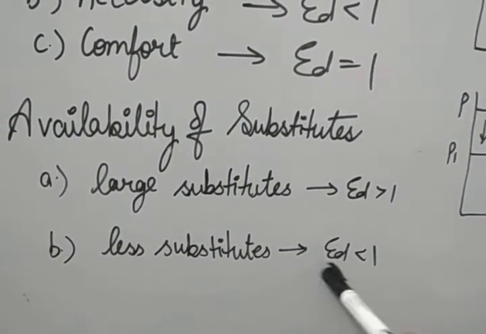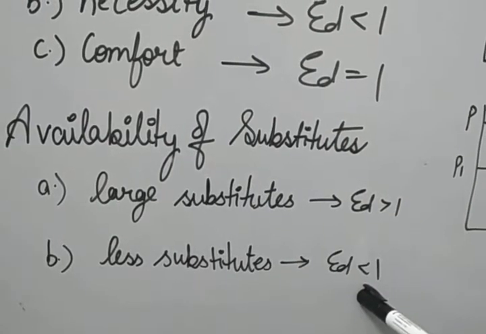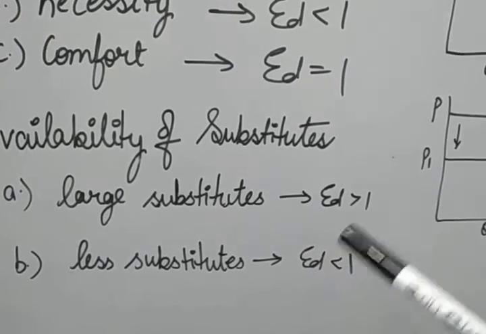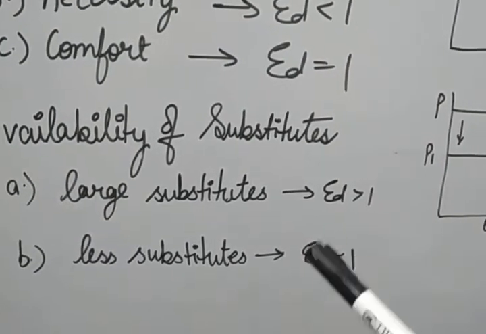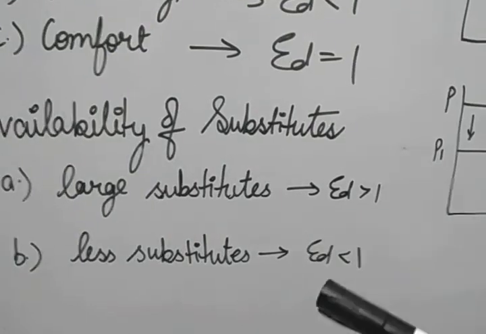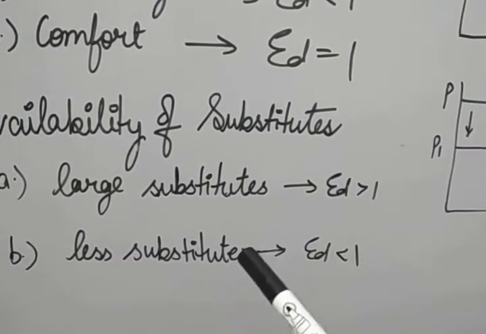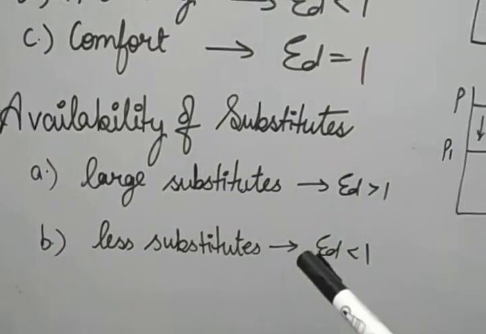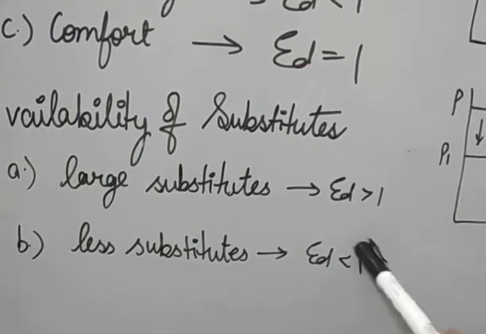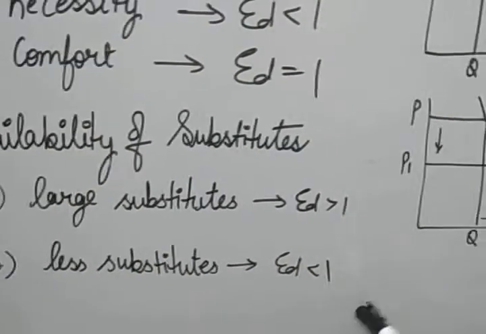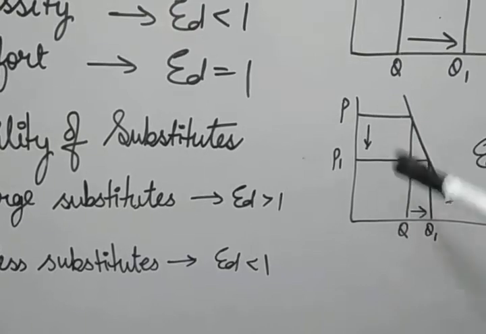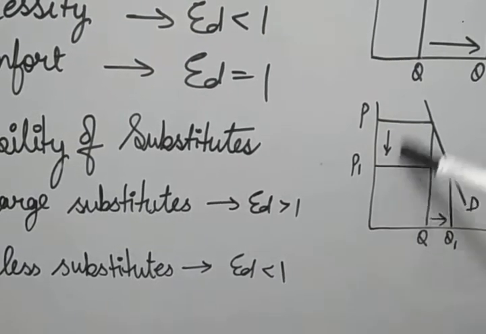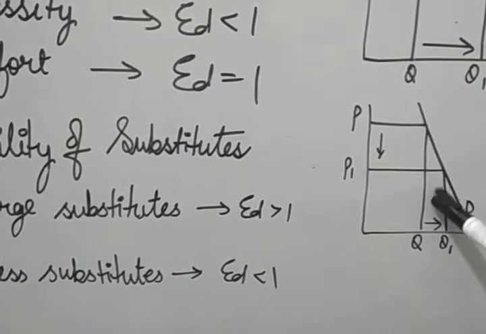Now the less number of substitutes. Just like salt, you cannot substitute salt with something else. Same with petrol, we need it. So these types of things have a small number of substitutes, or maybe medicines, very few substitutes are available. For commodities for which substitutes are less available, the elasticity will be lesser than 1. That means even if there is more change in the price, very little quantity will be affected. Whether the price increases or decreases, the quantity will be very little affected.